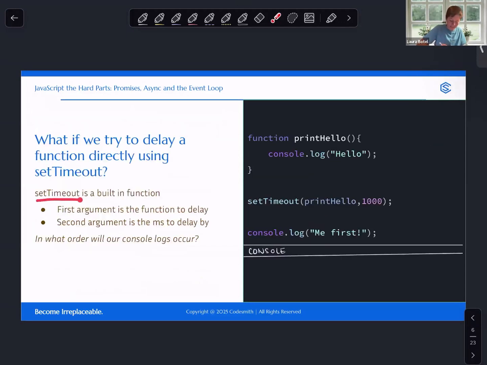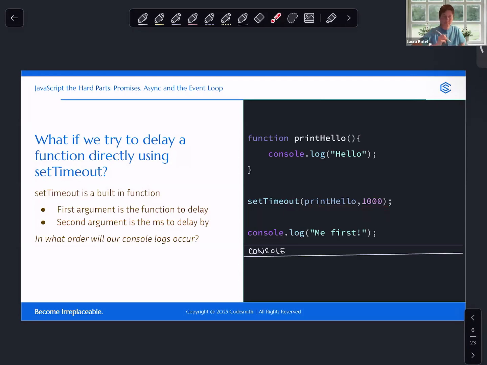Okay, so setTimeout is a built-in function, right? We don't define this function. It comes to us with JavaScript, with the web browser. And it takes two arguments. The first argument is a function definition, and we're sending this function definition to a timeout for a certain number of milliseconds. We're essentially saying we don't want to invoke this function definition until this number of milliseconds has passed.